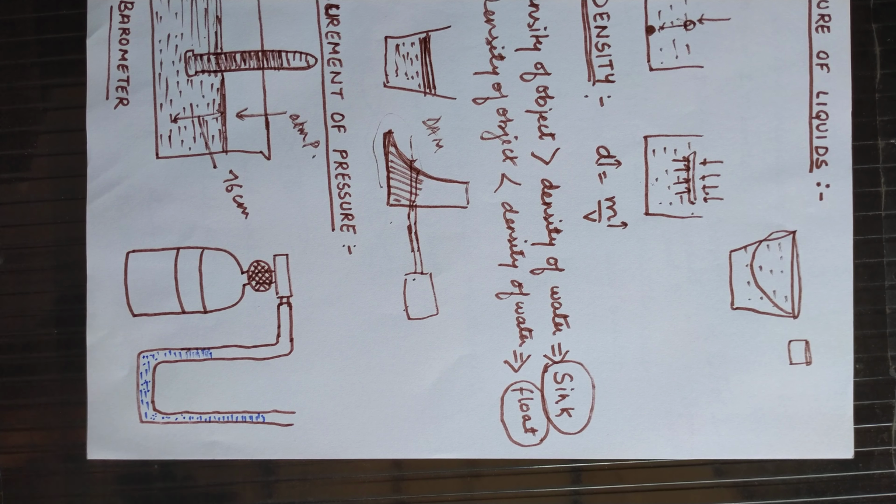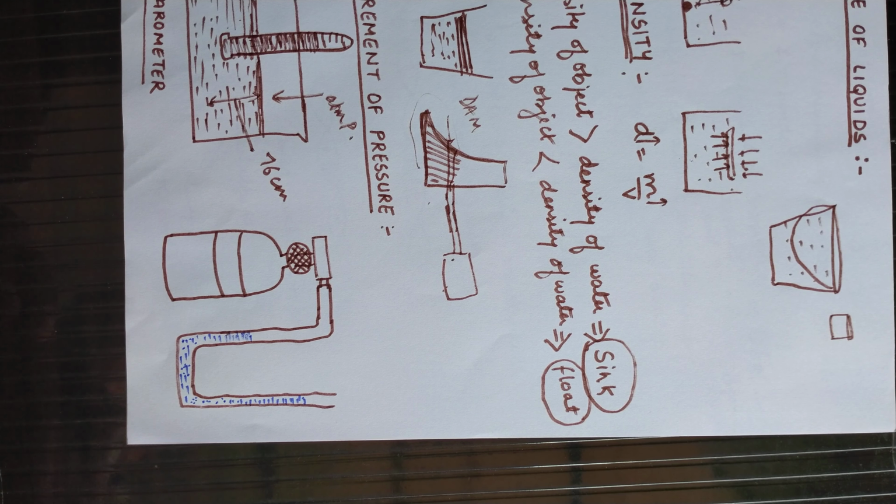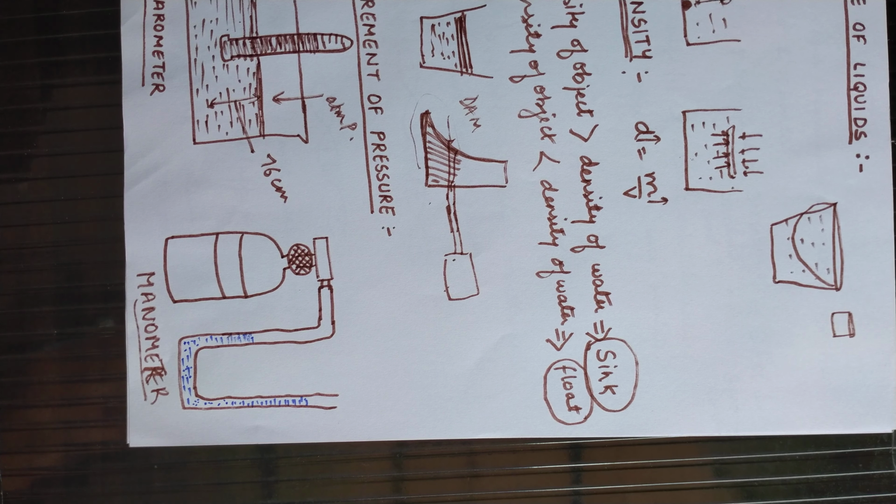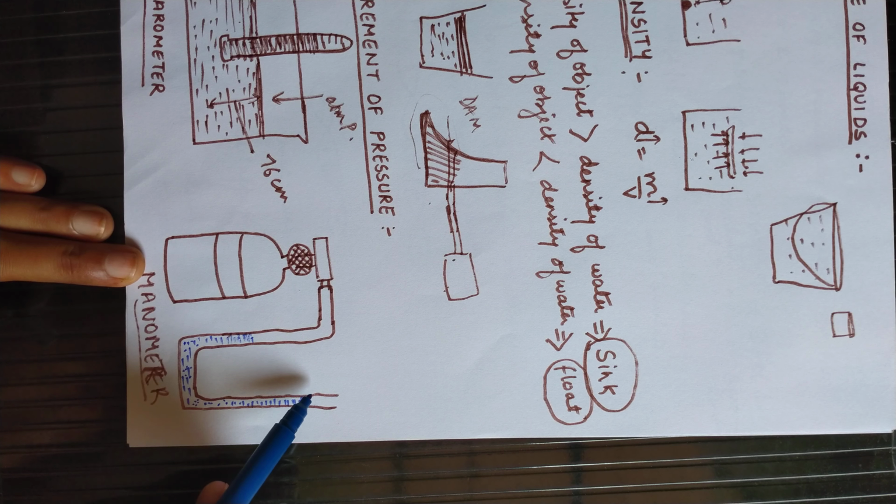Now the next type of instrument is called the manometer. The manometer is also used for measuring the atmospheric pressure. With the help of the manometer we can also measure the liquid pressure. So what is in it? It consists of a U-shaped tube. The U-shaped glass tube is open at one end, and at the other end it is mounted on, we can say, a wooden plank.